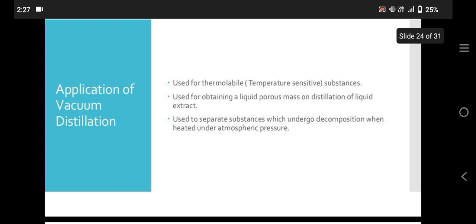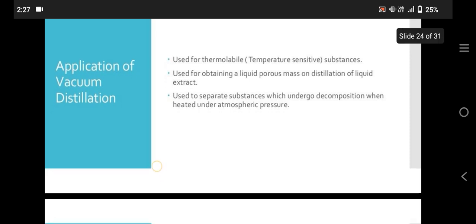Applications of vacuum distillation: used for thermolabile substances, temperature-sensitive substances. Used for obtaining a liquid mass on distillation of liquid extract. Used to separate substances which undergo decomposition when heated under atmospheric pressure.